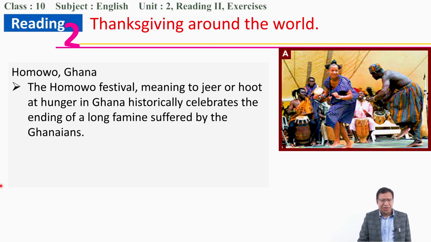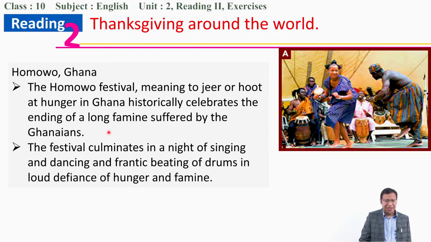Ghana, the Homowo festival, meaning to jeer or hoot at hunger, is to celebrate the ending of the long famine. They are mocking the hunger, and Ghanaian people celebrate because they think they have ended the long famine. The festival culminates in a night of singing, dancing, and frantic beating of drums.